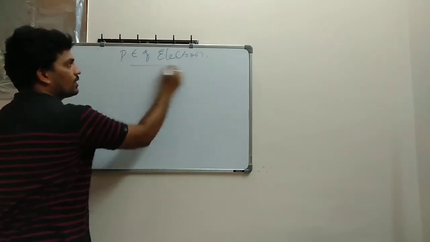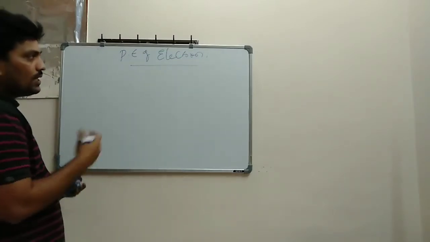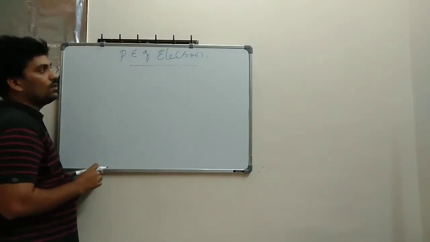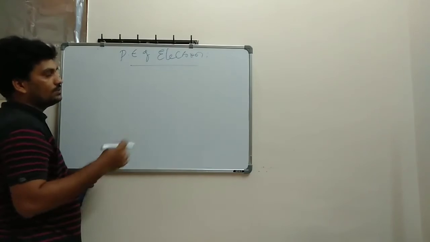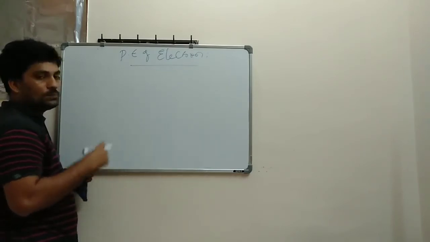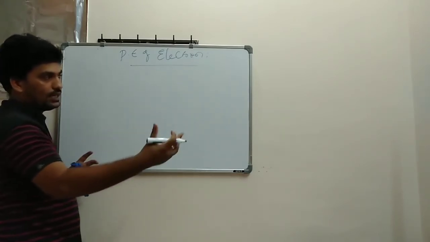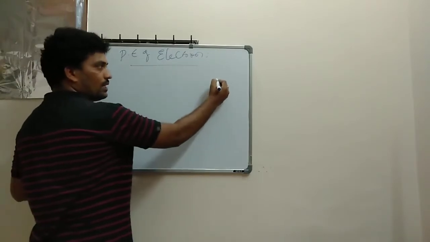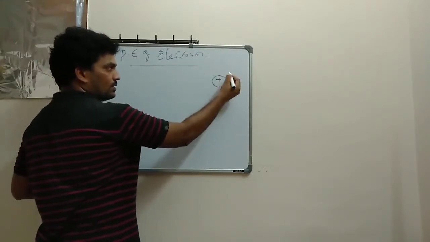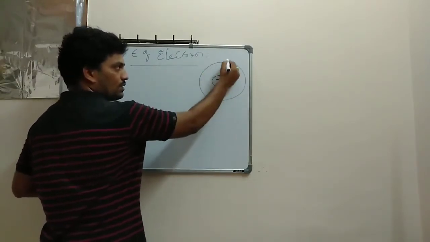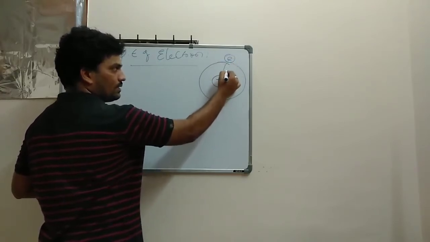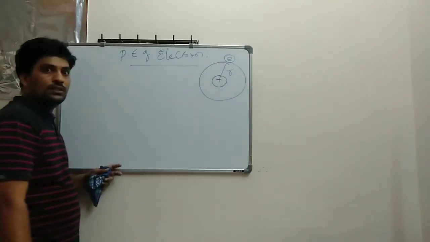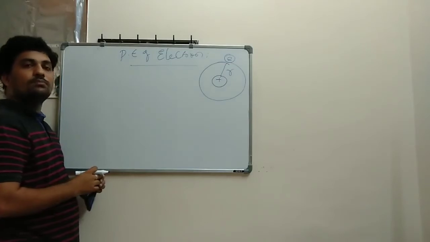Potential energy of electron. What happens? See, the potential energy of electron. Simply, you know already, energy is generally related to the positioning. Positioning means, in an electron, the position will be given. Let's suppose this is a center. Then the position of the electron will be given by the distance r. So it is always related to the position.